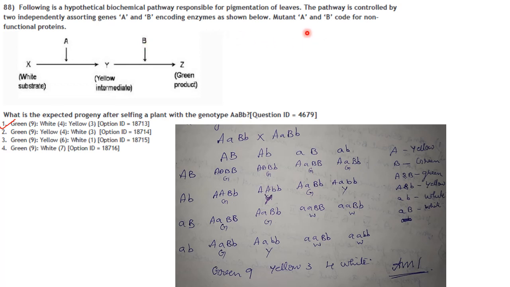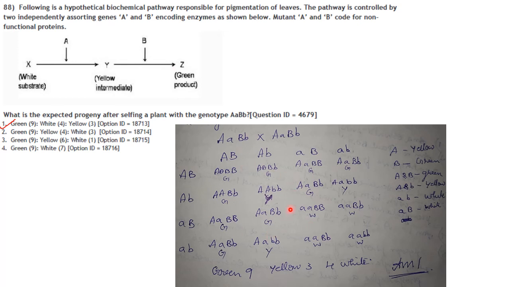Mutant A and B code for non-functional protein. So the mutants of A and B code for non-functional protein. What is the expected progeny after selfing a plant with the genotype capital A, small a, capital B, small b? So it is a dihybrid cross, but before you can draw the Punnett square for the dihybrid cross as I have done,